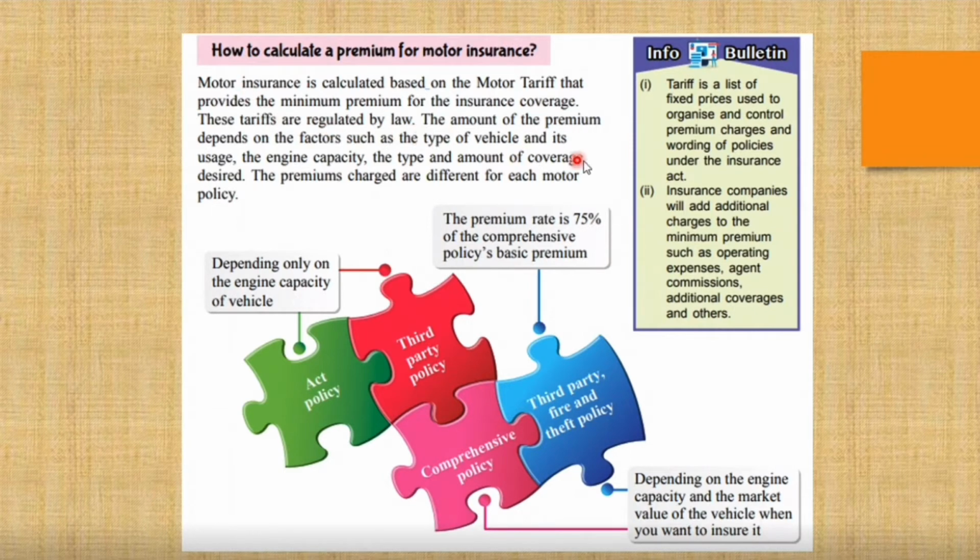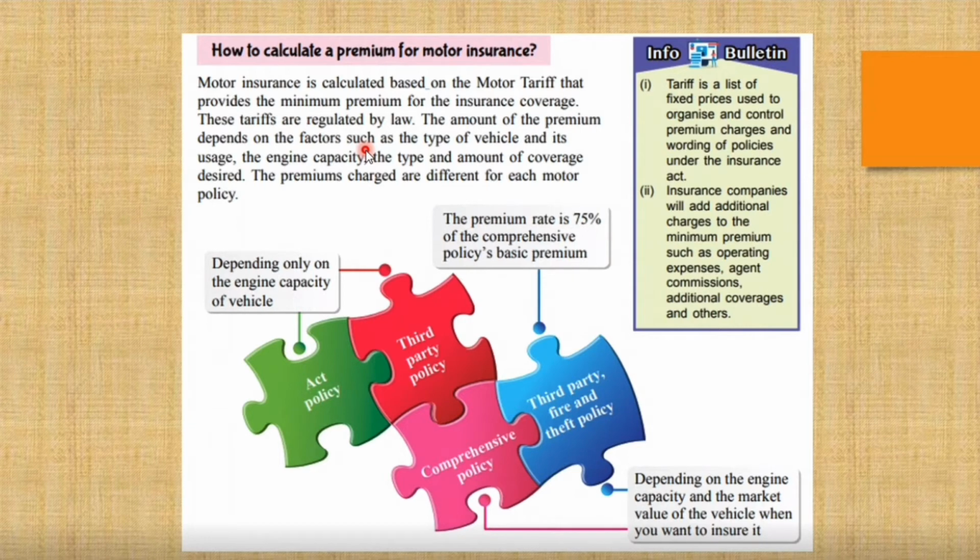The amount of premium depends on factors such as the type of vehicle and its usage, the engine capacity, and the type and amount of coverage desired. The premiums charged are different for each motor policy.